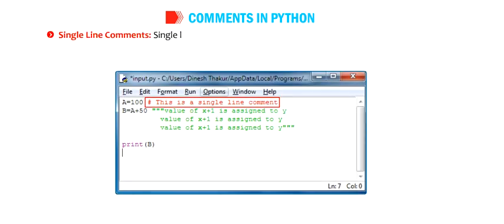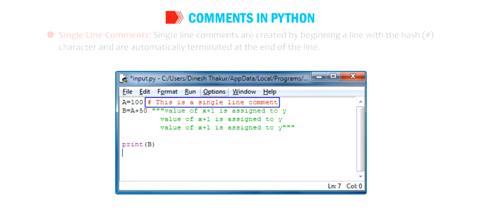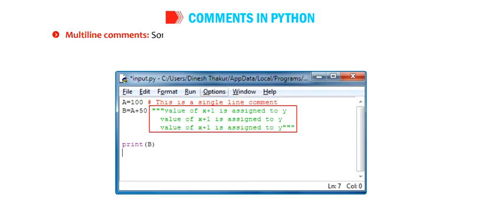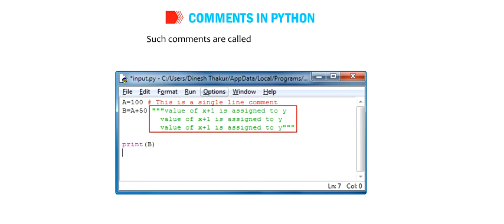There are two types of comments in Python. Single line comments. Single line comments are created by beginning a line with the hash character and are automatically terminated at the end of the line. Multi-line comments. Sometimes your program may need to explain things in more detail, which may exceed one line. Such comments are called multi-line comments.